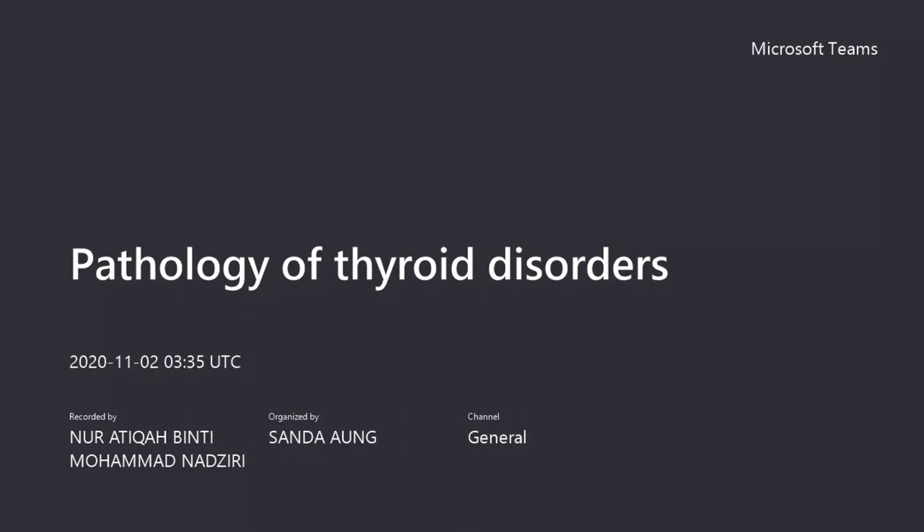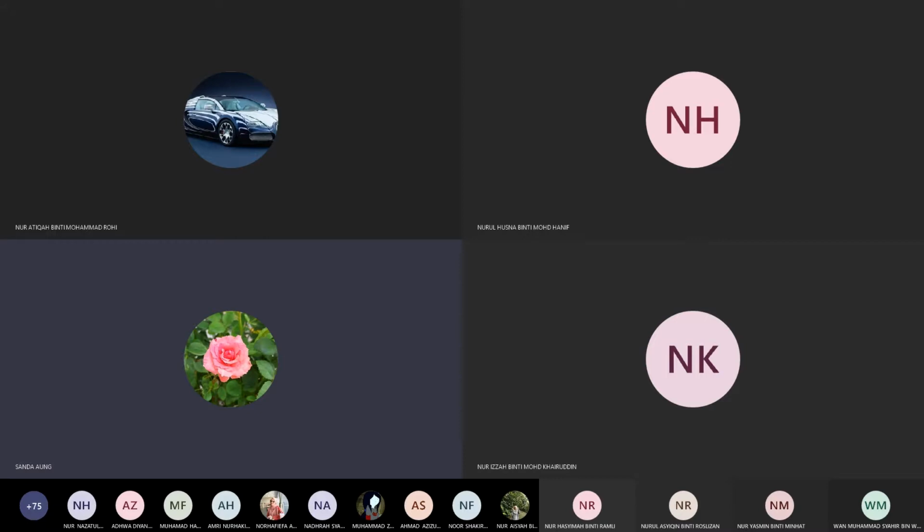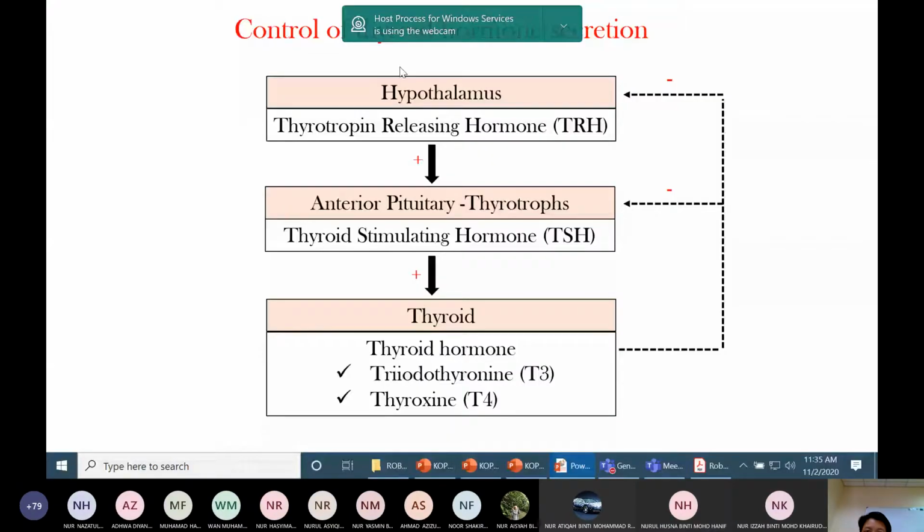Okay, today's lecture is thyroid disorders. As I explained in the pituitary disorders lecture, the hypothalamus produces thyrotropin-releasing hormone, TRH. TRH acts on the anterior pituitary, which then secretes TSH. TSH acts on the thyroid gland and produces thyroid hormones, T3 and T4. Okay, so there is a negative feedback mechanism.